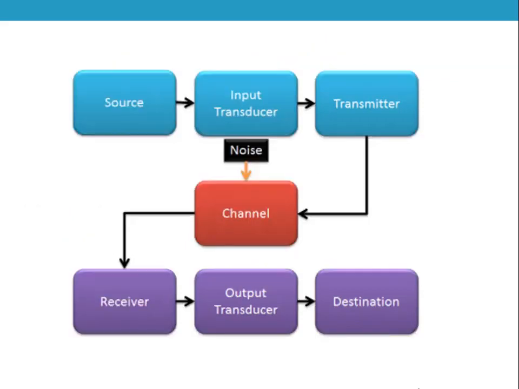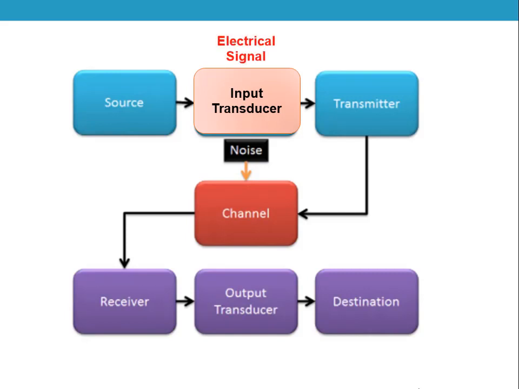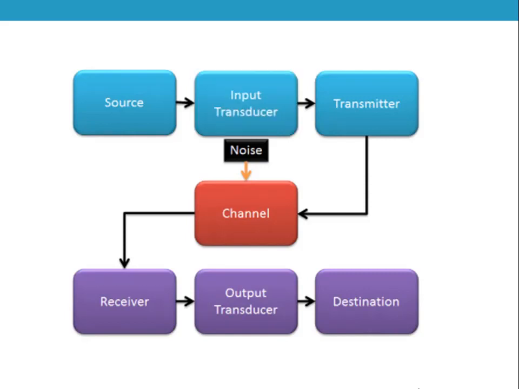The next element is called the input transducer. We know that an input transducer is a sensor which converts any other form of energy or message into an electrical signal. Now this electrical signal carries the original information which needs to be transmitted from the transmitter to the receiver side.